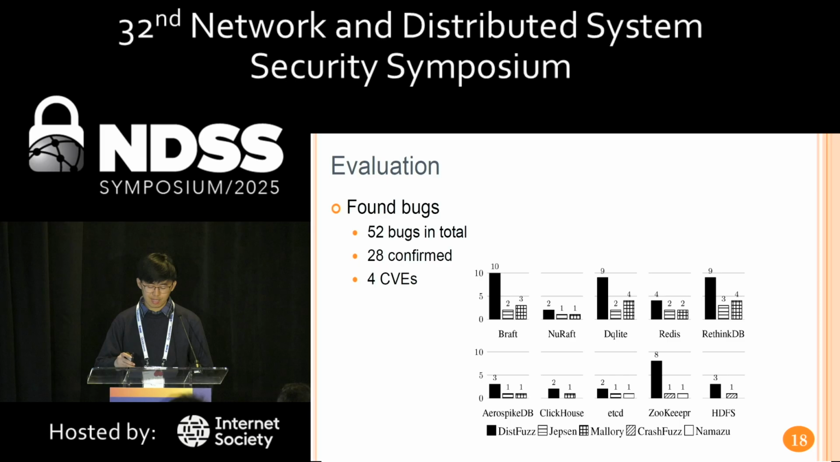DistFuzz in total finds 52 bugs in the 10 distributed systems. We have reported these bugs to the related developers, and 28 of them have been confirmed. Among the 28 confirmed bugs, 13 have been fixed by the developers, and 4 new CVEs have been assigned. Compared to other tools, DistFuzz can find more bugs in all 10 tested systems.